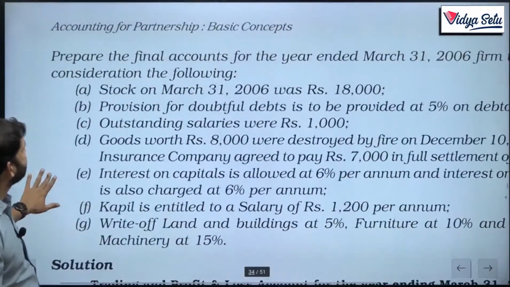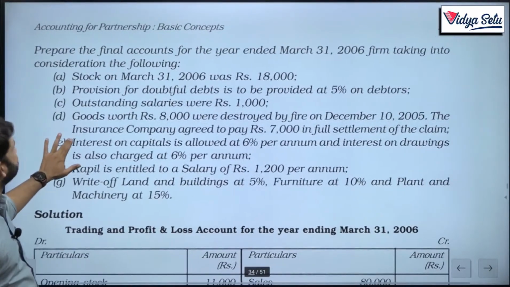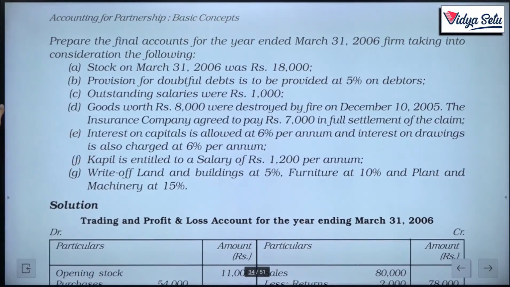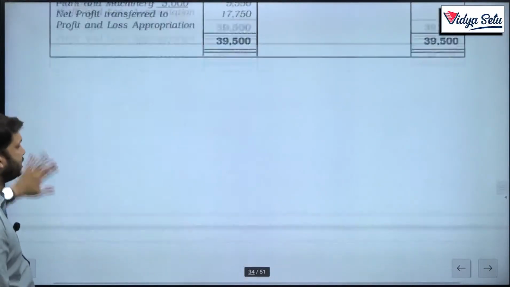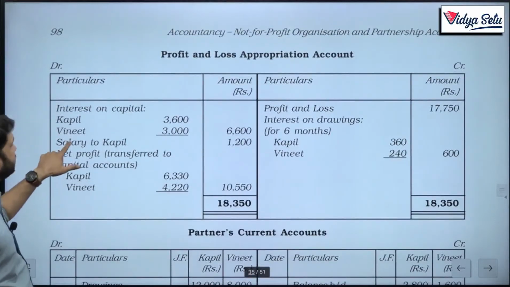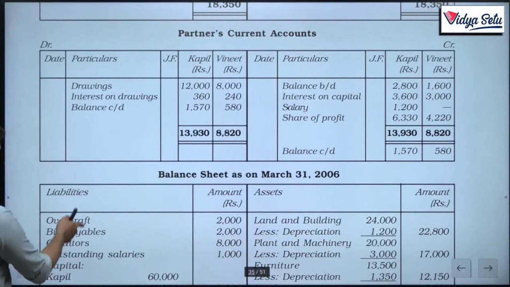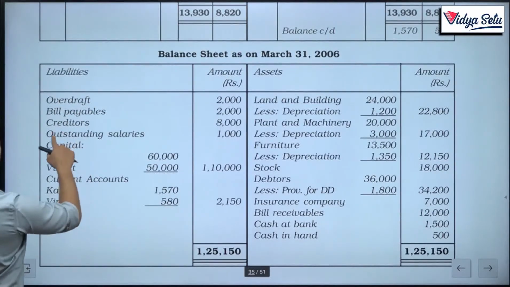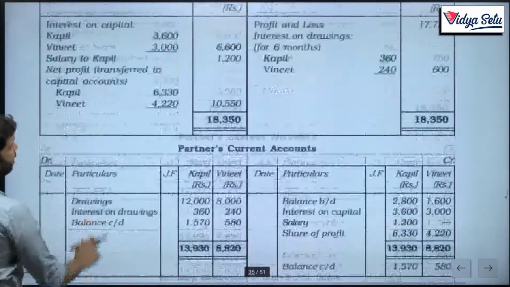Next thing, outstanding salaries were 1000. So we will add it to the salaries. Salaries, add outstanding, as well as liabilities. Where is liability? Yeah, outstanding salaries 1000.